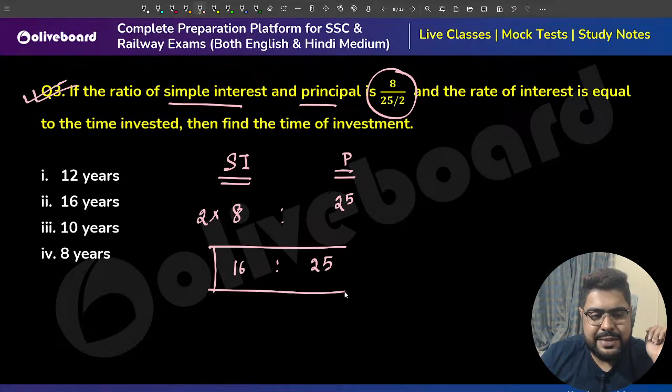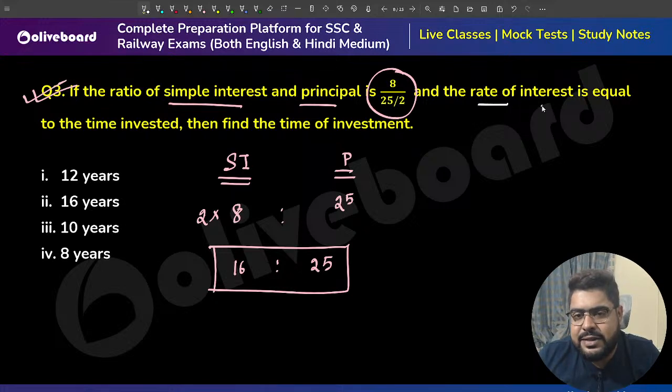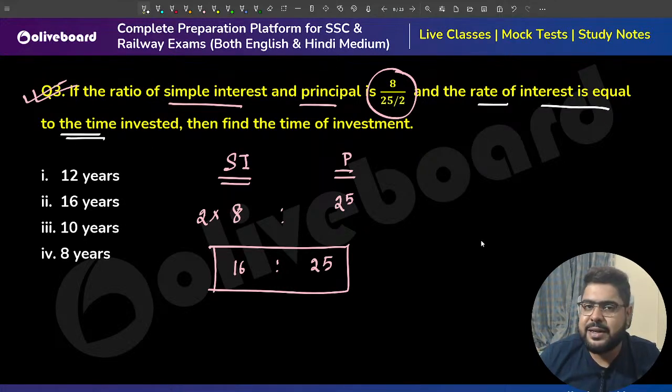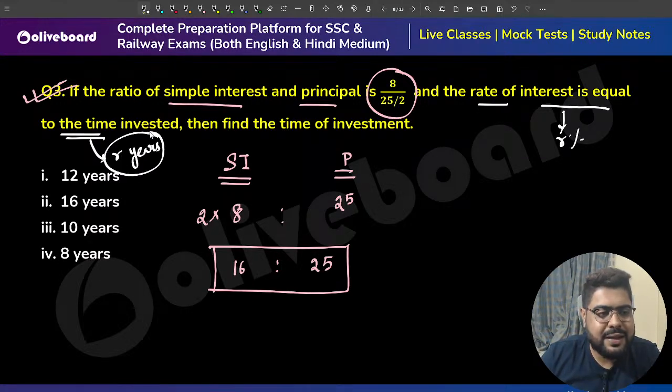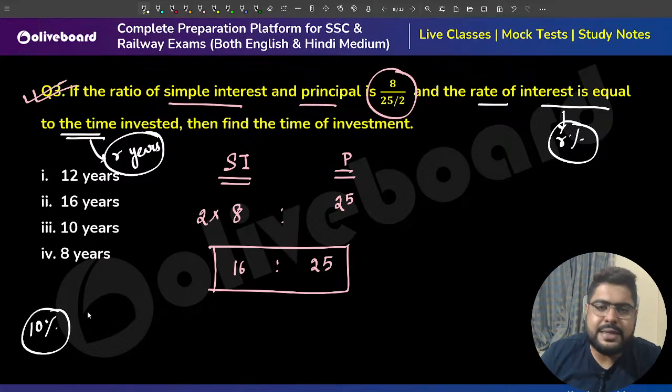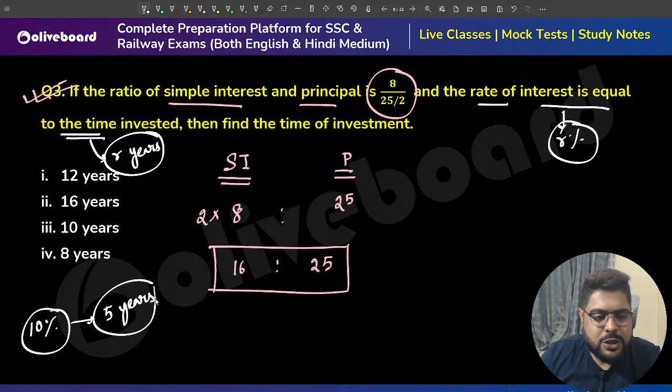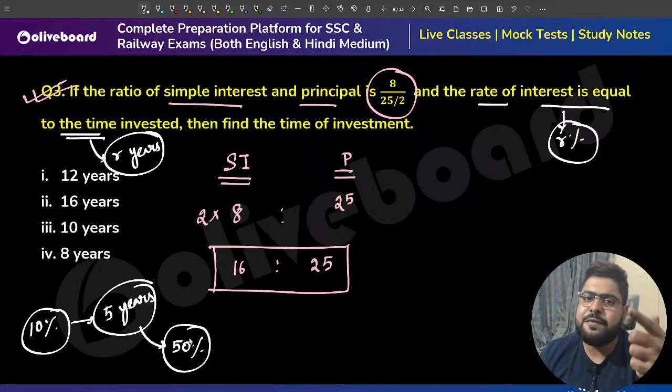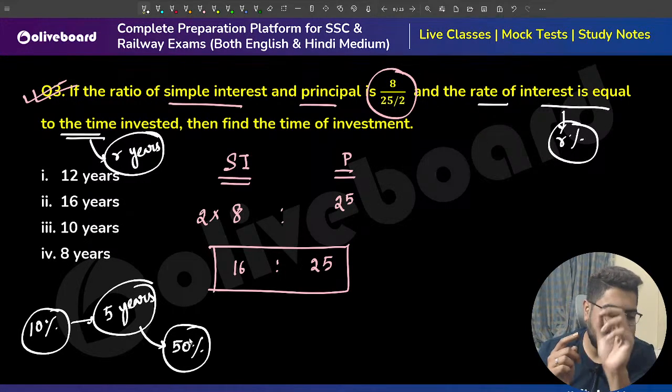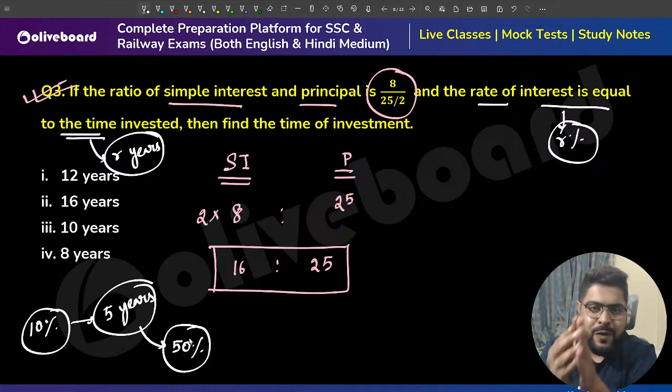Now they are saying the rate of interest is equal to the time invested. So if the rate of interest is R%, the time invested is also R years. Please understand, if the rate of interest is 10% and I invest for 5 years, the total interest will be 10% every year for 5 years, meaning 5 into 10, 50%.